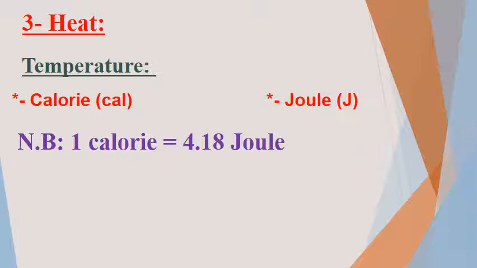So I can define it by two ways. It is an indicator of hotness or coldness, or it is directly proportional with the average speed of the molecules in the object. Okay, this is about the temperature.